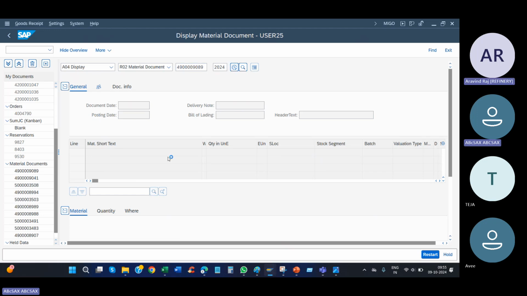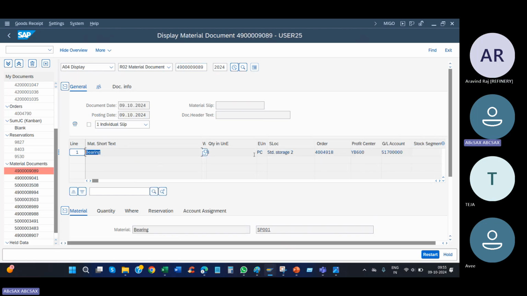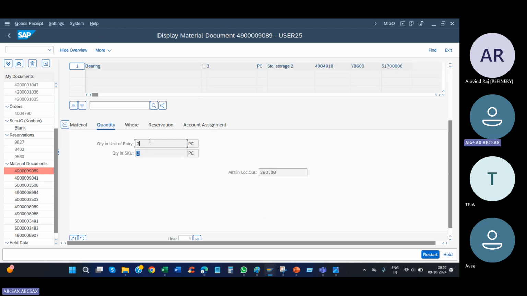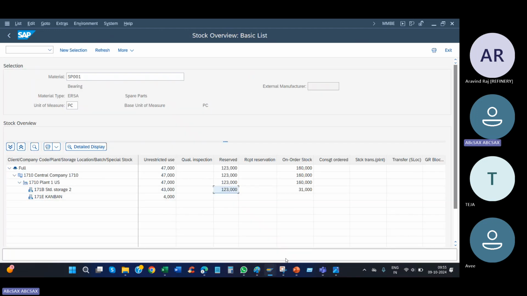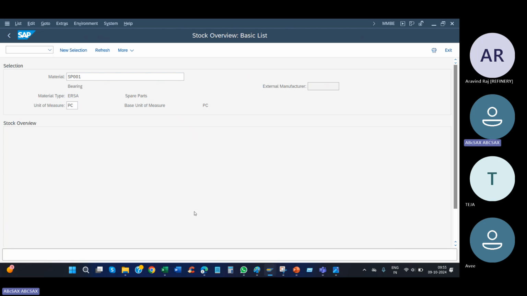If you click OK, this is the material. See, it changed to 3 because I consumed only 3. Now come to MMBE. 123 and 43, refresh this.